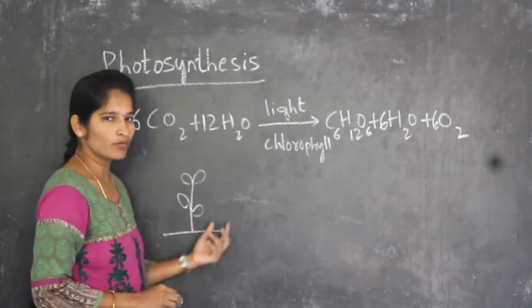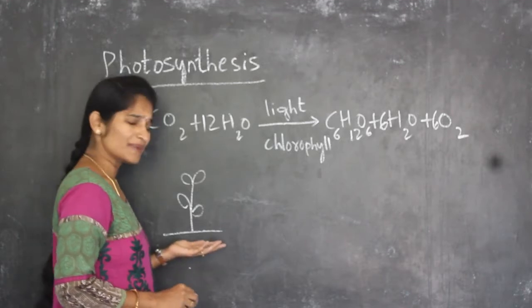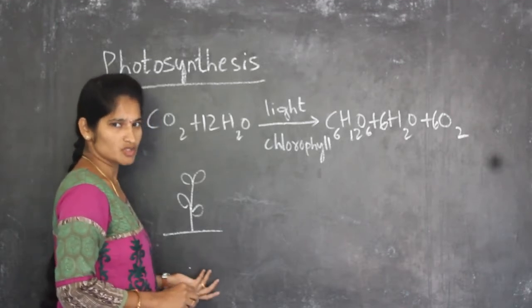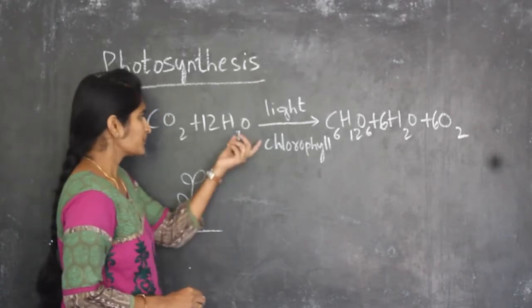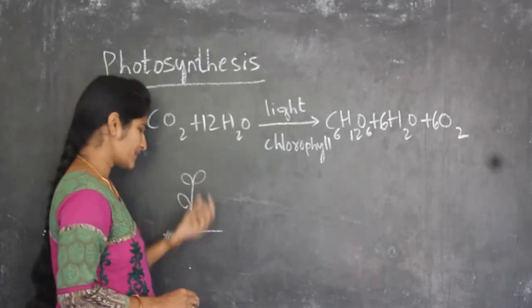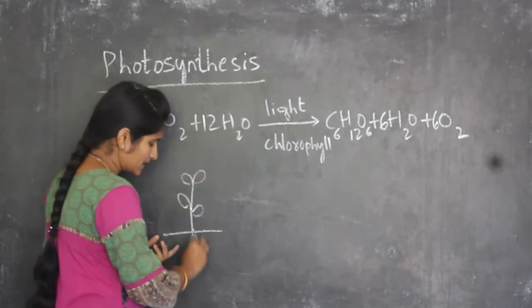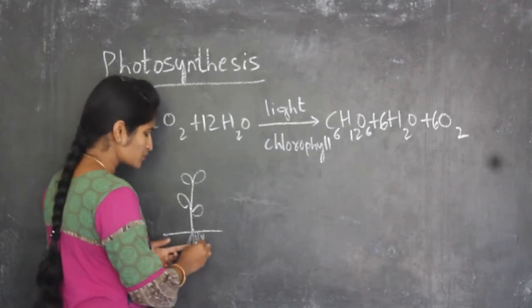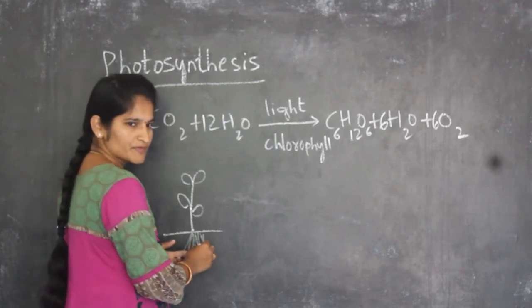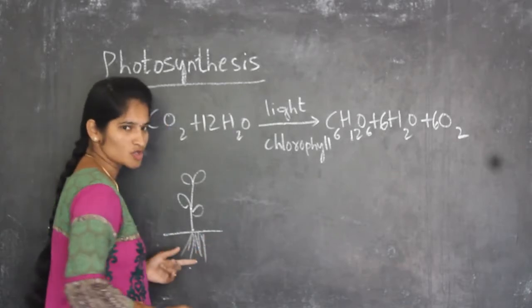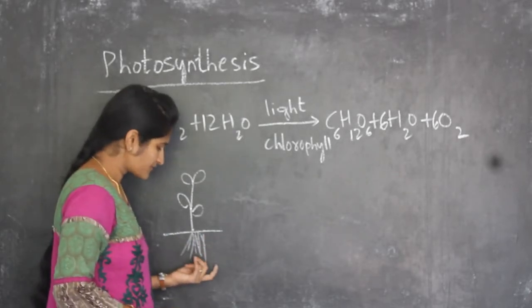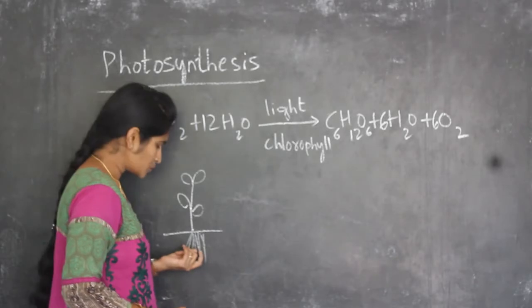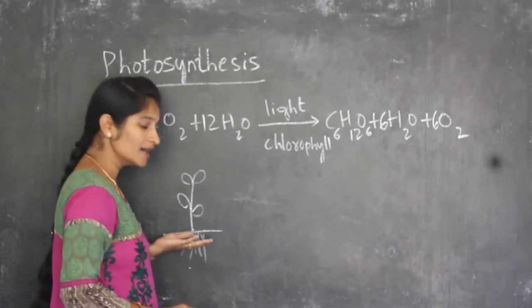So daily I will water it. Is it clear? And where will the plant be kept? It will be kept in the soil. Is it clear? So for photosynthesis to occur, what happens? The plant will first require, that means acquire, its nutrients. That means what are the compounds formed? So that will be obtained from the soil. From the soil, the roots which are present will absorb the nutrients.